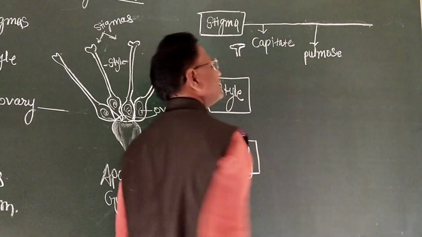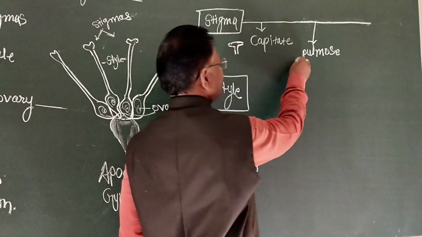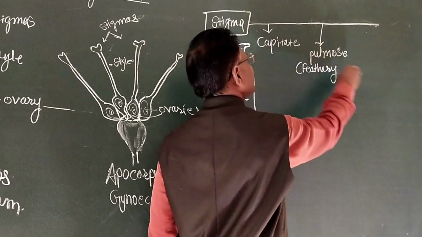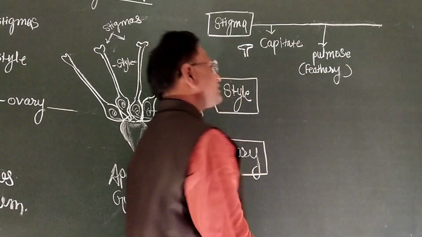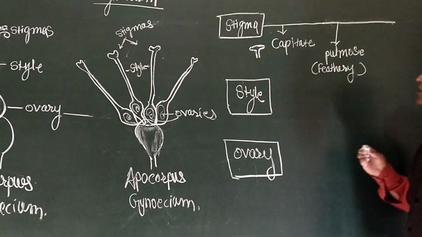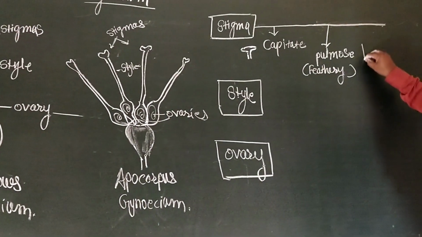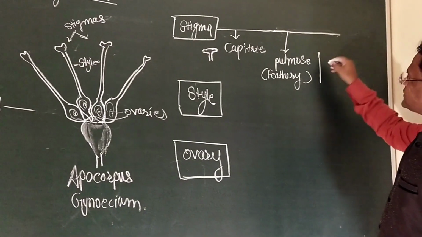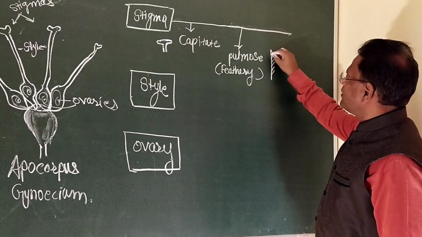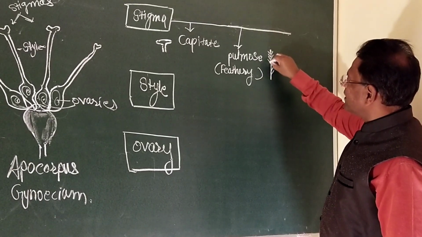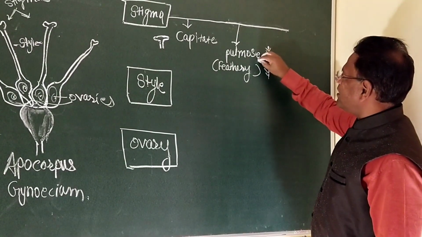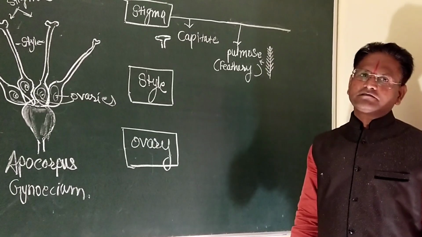Plumose stigma. Plumose stigma means feathery stigma. In such type of stigma, what happens? The wing-like stigma develops. Suppose this is the axis of the gynoecium, and the stigma becomes feathery. This is the feathery stigma.